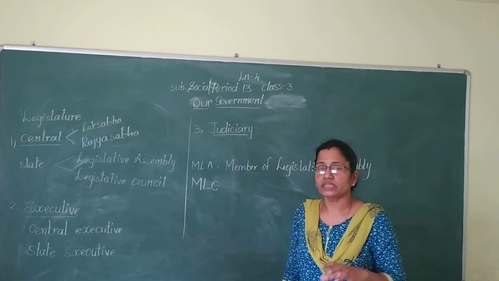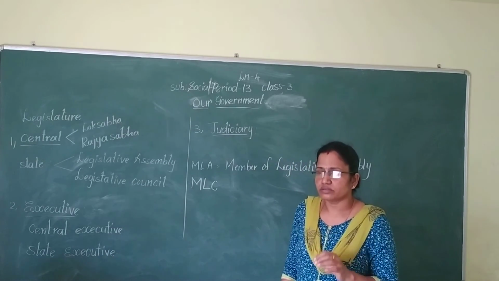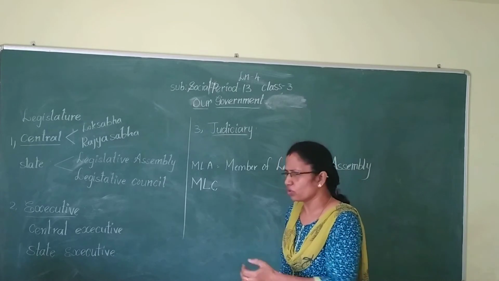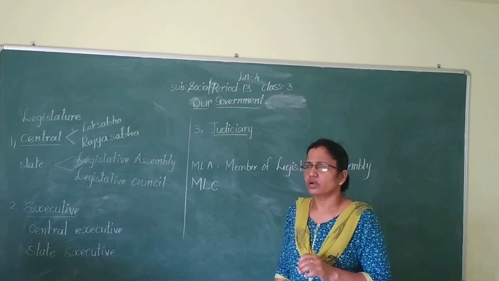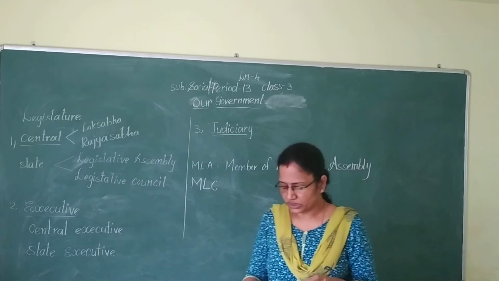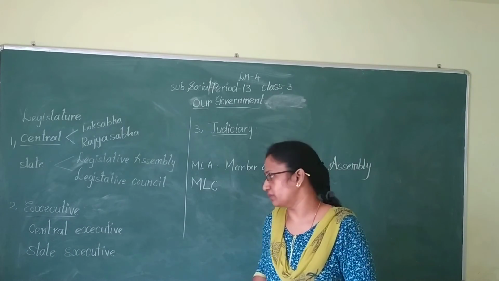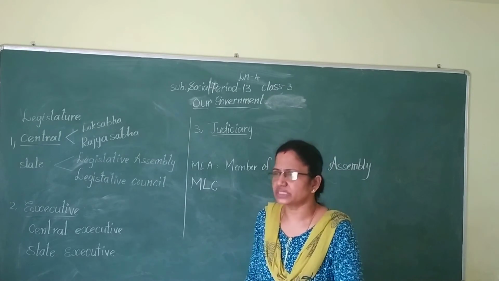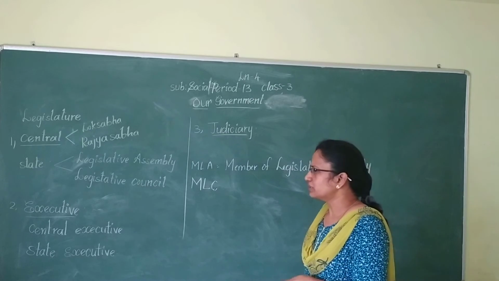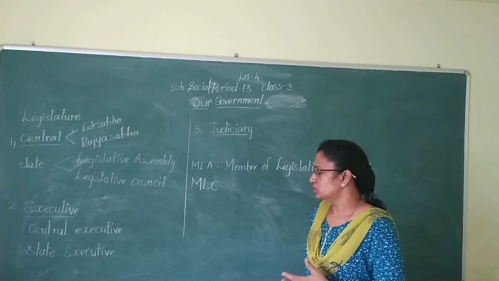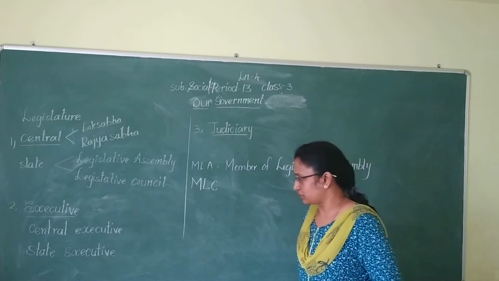The state government will also make decisions and put these decisions or laws into effect. Whatever decisions they have taken, they put them into effect. So that is the state executive.